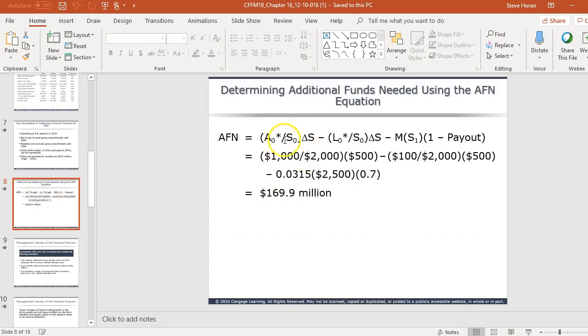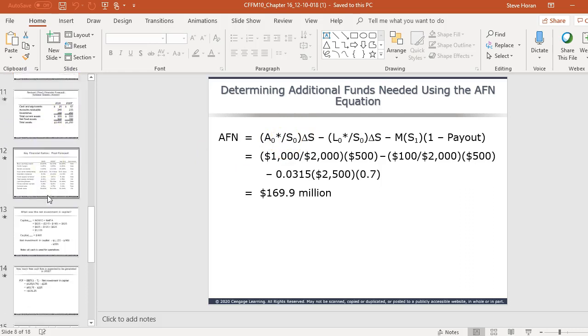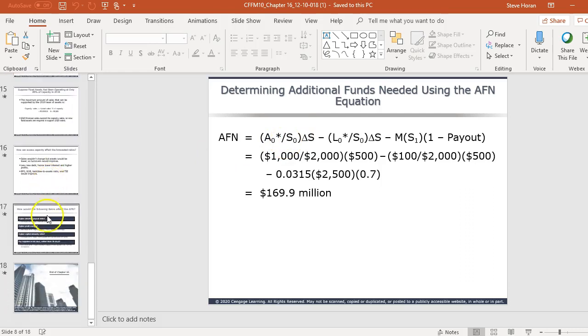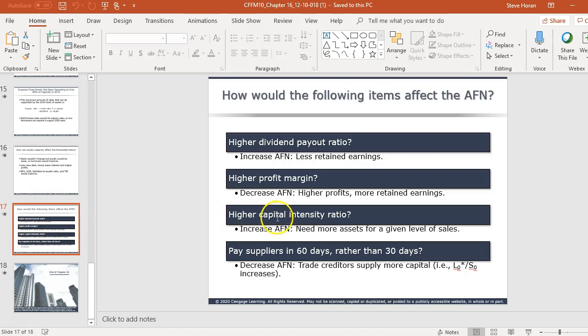But right here, the asset-to-sales part of that, that's your capital intensity ratio. The more capital intensive a business is, the more capital it will need in order to generate the new higher level of sales. Think of a steel mill or a power plant as much more capital intensive than a law firm.